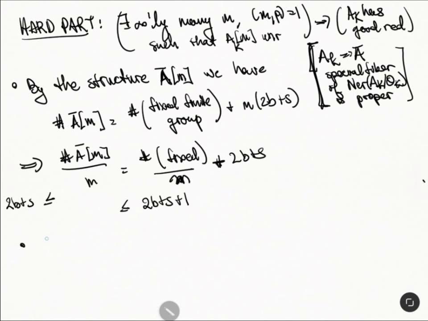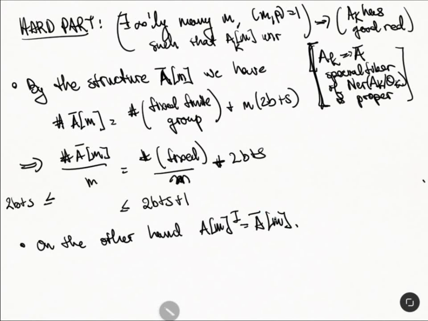On the other hand, we're going to count in another way. We have the invariants of inertia of A bar[m].